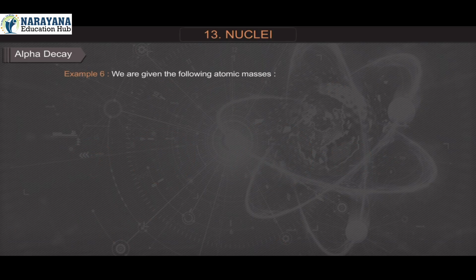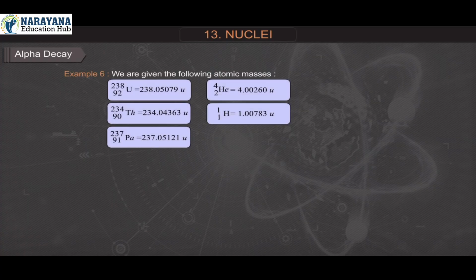Example 6. We are given the following atomic masses. Uranium-92-238 is equal to 238.05079 atomic mass unit. Thorium-90-234 is equal to 234.04363 atomic mass unit. Protactinium-91-237 is equal to 237.05121 atomic mass unit.